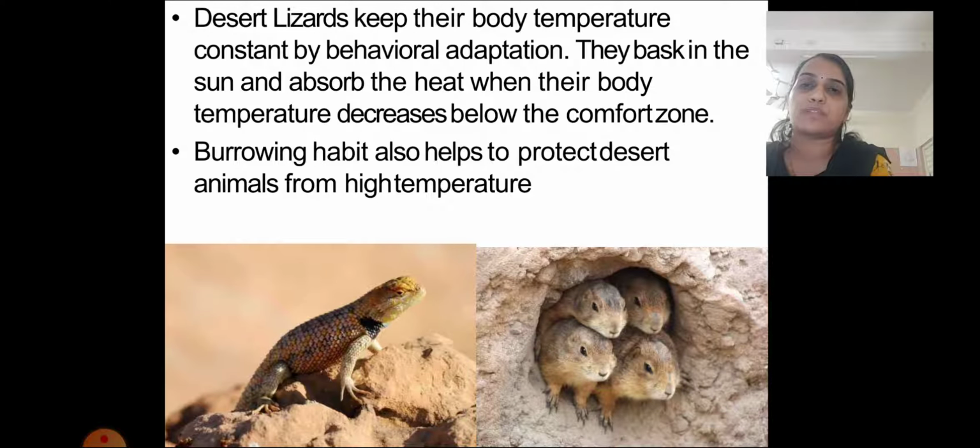So this is one of the characteristic features of desert lizards. They try to keep their body cool, and whenever they feel that their body is becoming cool, they bask in the sunlight and absorb the heat whenever their body temperature drops below the comfort zone.